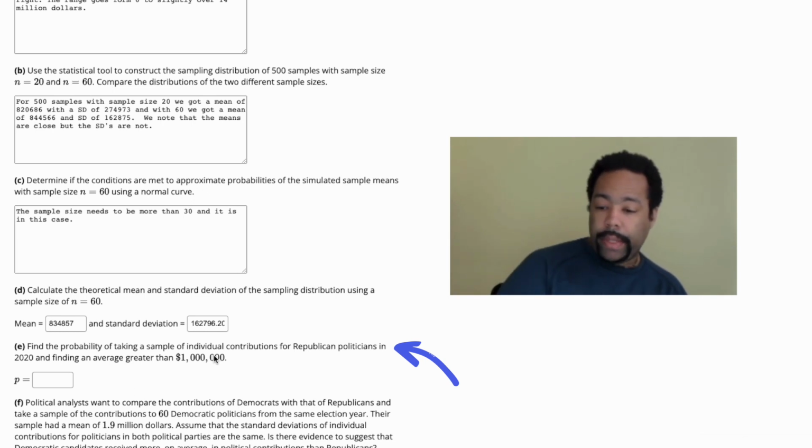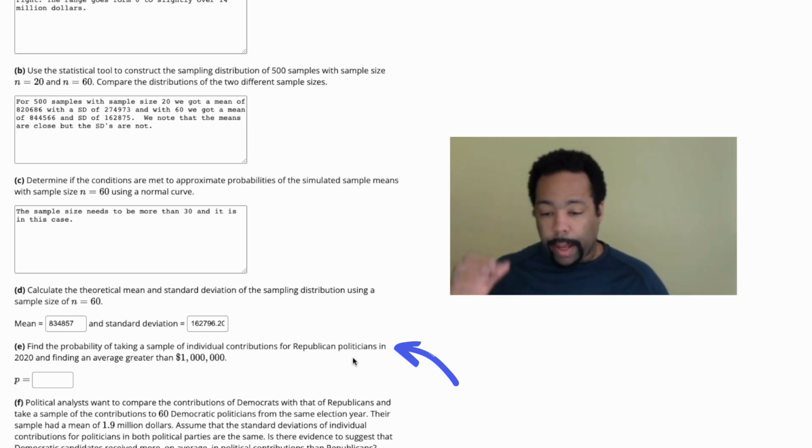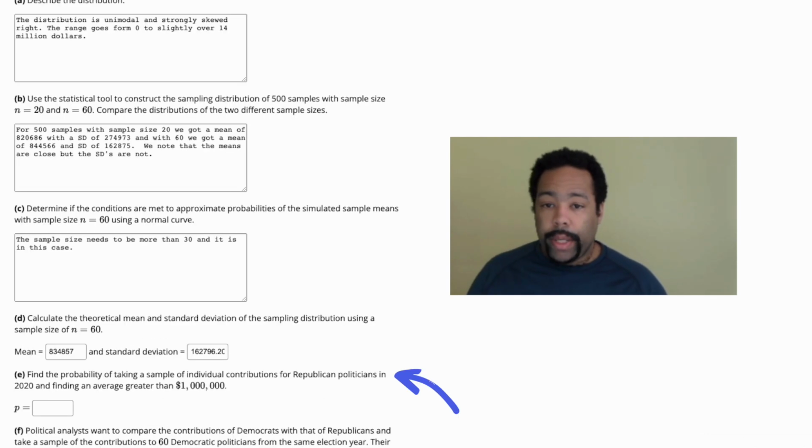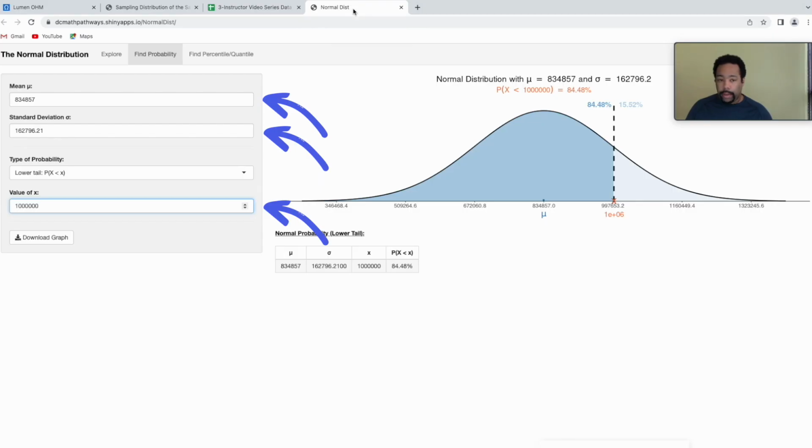Find the probability of taking a sample of individual contributions for Republican politicians in 2020 and finding an average greater than 1,000,000. So if we're using the normal distribution, we'll put those numbers in. I used 162,796.21 instead of 162,796.2074, but it rounded for me.